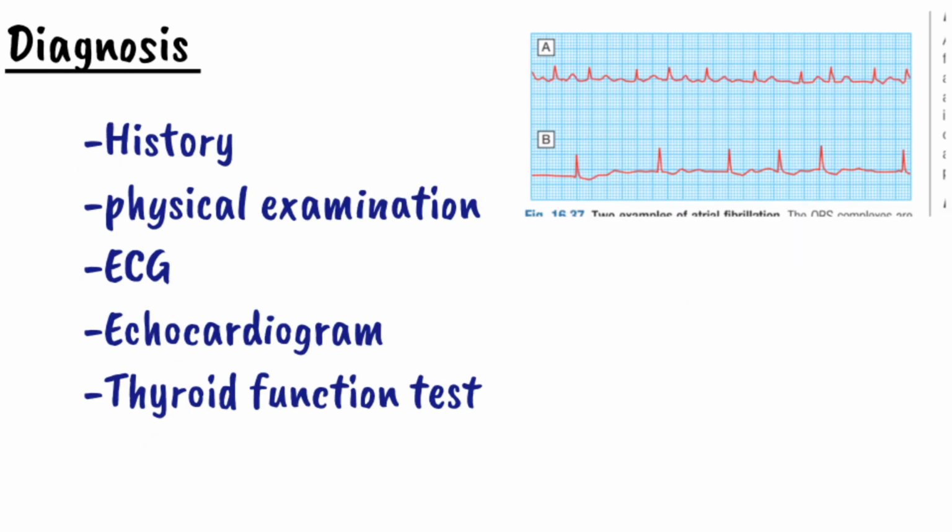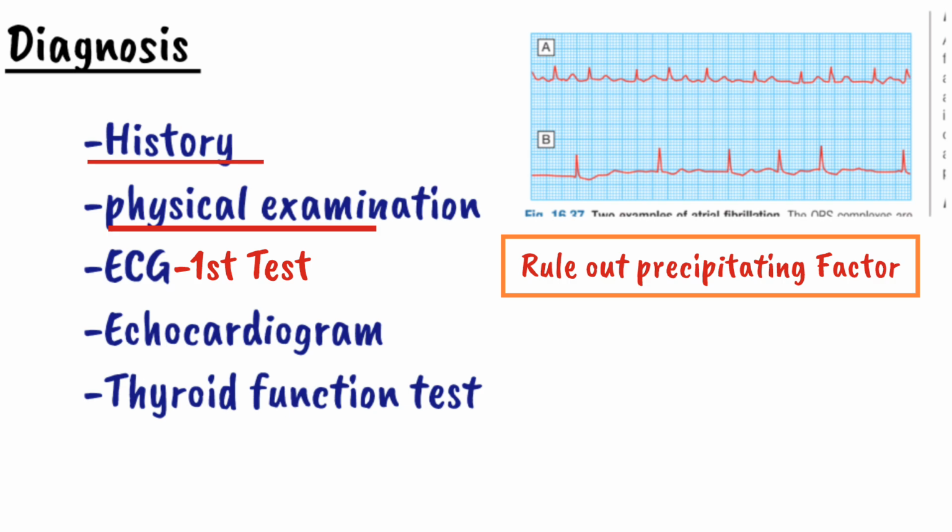Now coming to the diagnosis, how will we diagnose a patient with atrial fibrillation? Remember that when a patient presents with symptoms of atrial fibrillation, the first test which we can perform is ECG. When on ECG there is an irregular rhythm, absent P wave and narrow QRS complex, we say that the patient is suffering from atrial fibrillation. After that, we have to find out the cause of atrial fibrillation. For that, we perform history and physical examination. On history and physical examination, we can rule out precipitating causes such as surgery, infection, pain. So treating those conditions will cure atrial fibrillation.